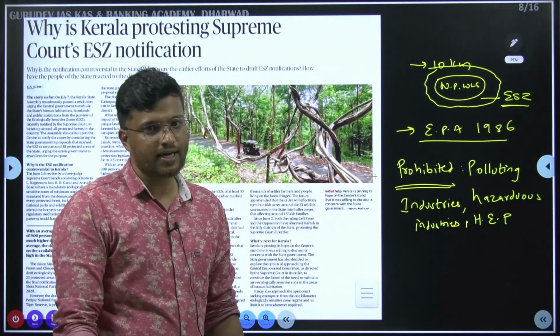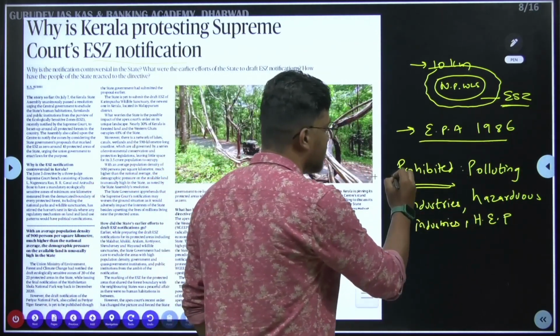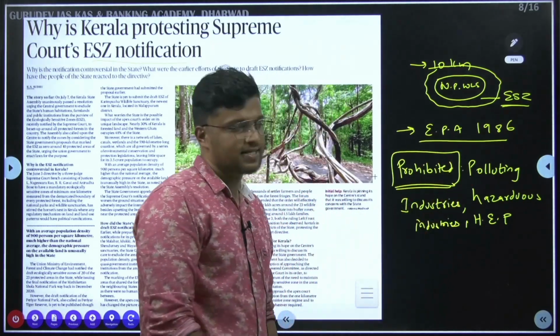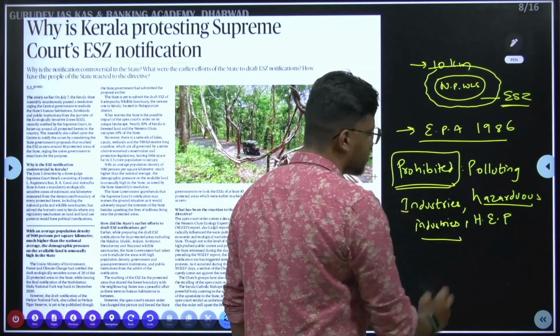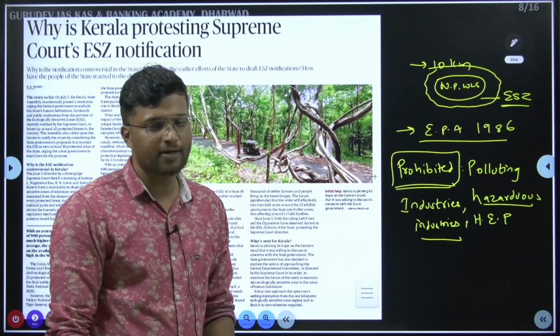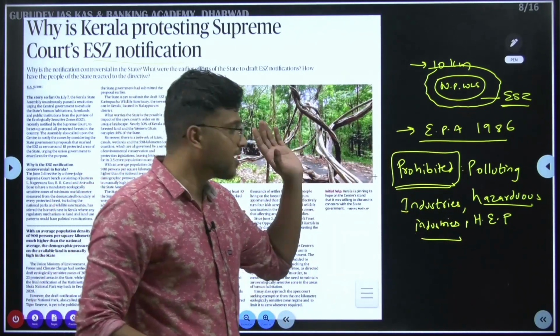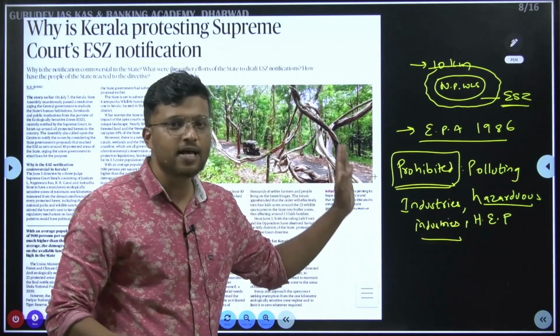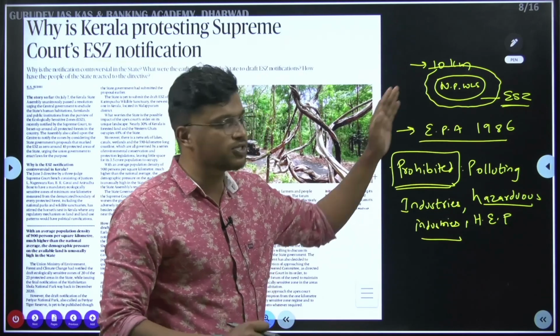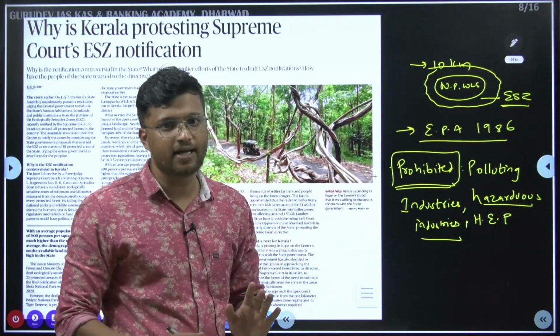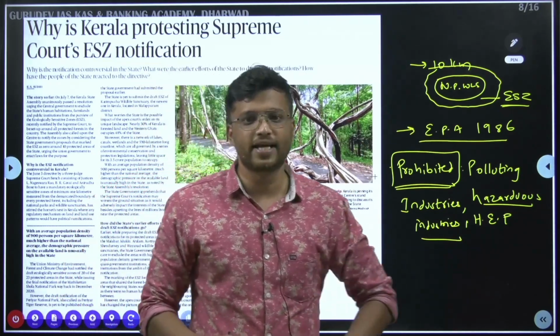These are again protected areas. What kind of activities are prohibited here? Polluting industries as well as hazardous industries, as well as hydroelectric projects. These are all excluded from these protected areas. If such projects are being taken up around the radius of 10 kilometers, they are not allowed. This is what ESZ is.